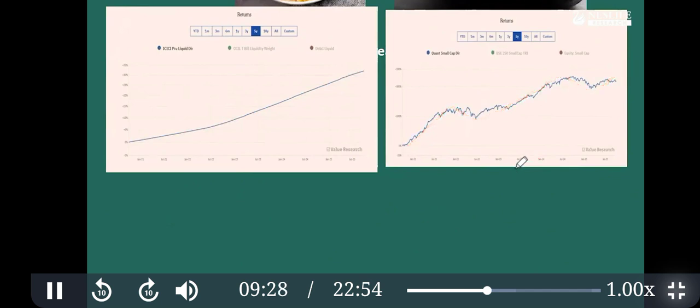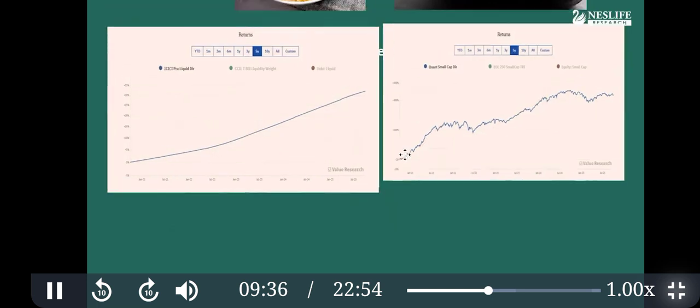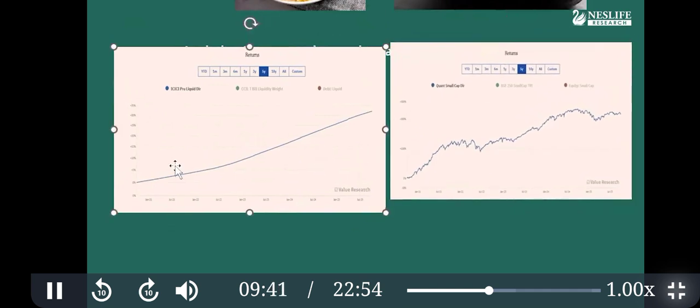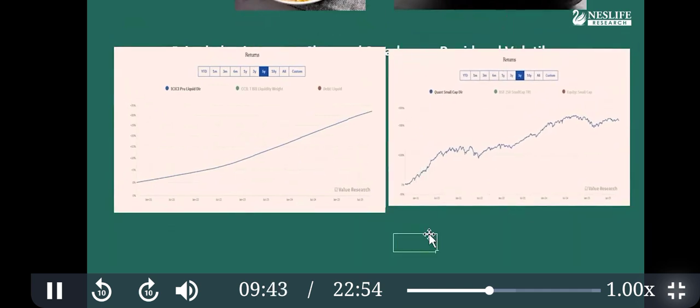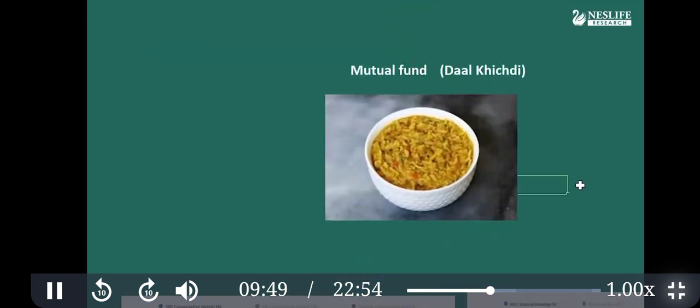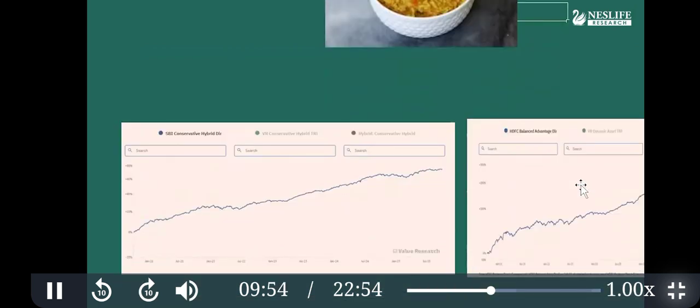For people who are new or not aware, this price fluctuation may cause a little discomfort. So the idea of investing is to combine both of them. When you make a dal khichdi like this, you are getting the best of both, where you are combining equity and debt.